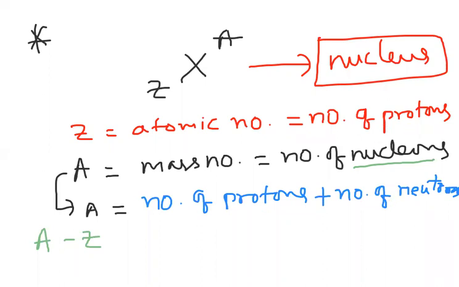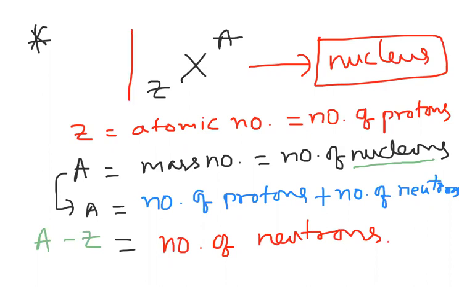Protons cancel, so A minus Z is equal to the number of neutrons. Like that we can write for any element: Z indicates the number of protons, A indicates protons plus neutrons, and A minus Z indicates the number of neutrons.